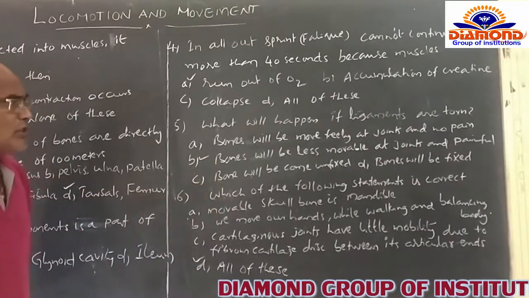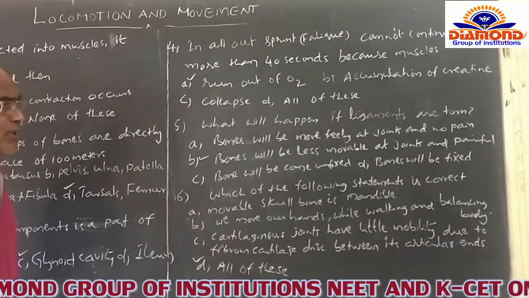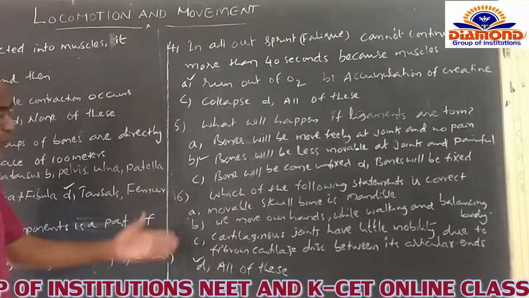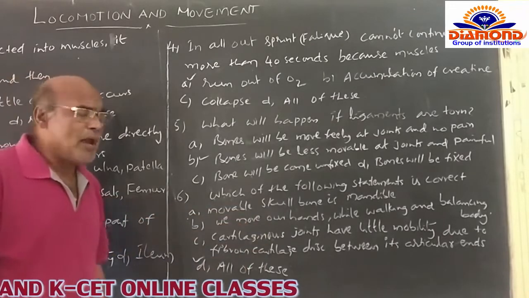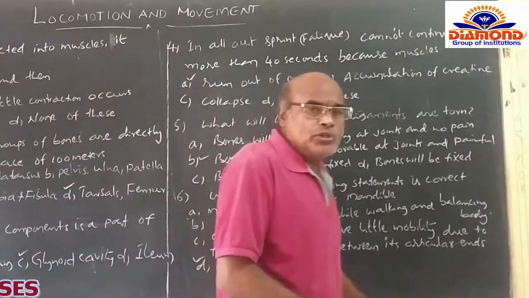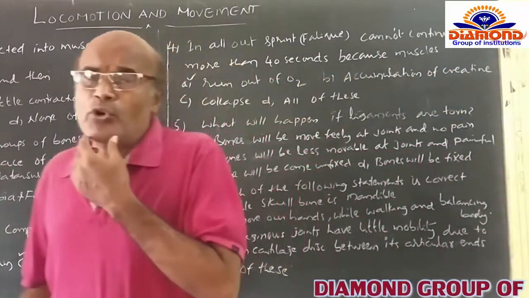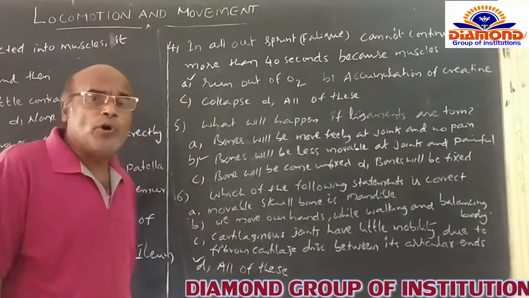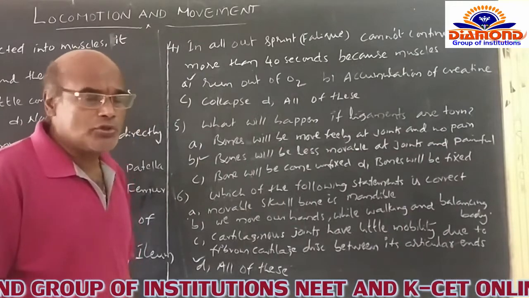Which of the following statements is correct? Options are like this. A option: movable skull bone is mandible. Of course, the skull is simply made of bones, and most of the bones of the skull are immovable, but only the mandible is the only bone of the skull which is movable. So that's why the A option is also correct.